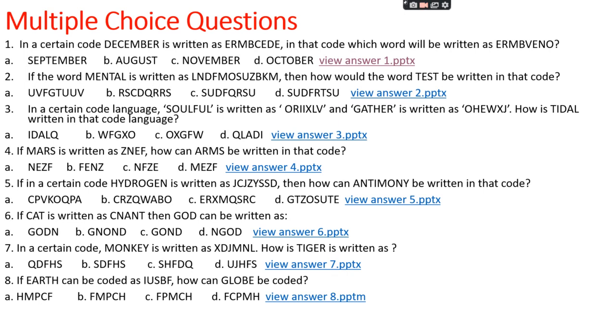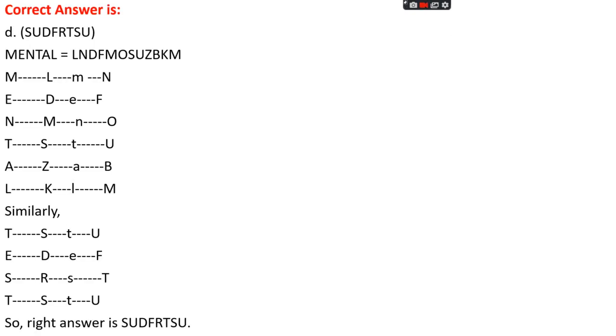Question number second. If the word mental is written as LNDFMOSUZBKM, then how would the word test be written in that code? Option A, UVFGTUUV. Option B, RSCDQRRS. Option C, SUDFQRSU. Option D, SUDFRTSU. The right answer is option D, that is